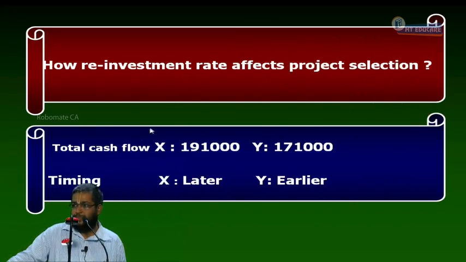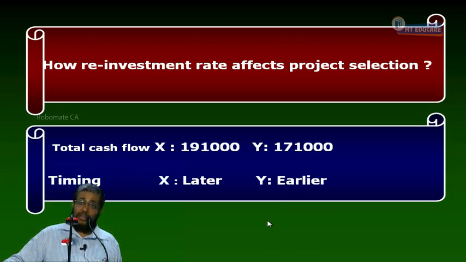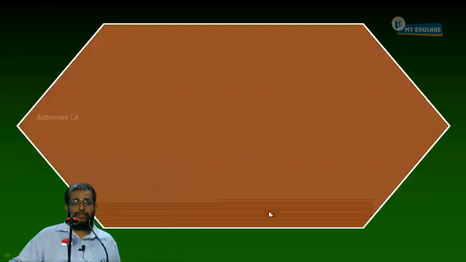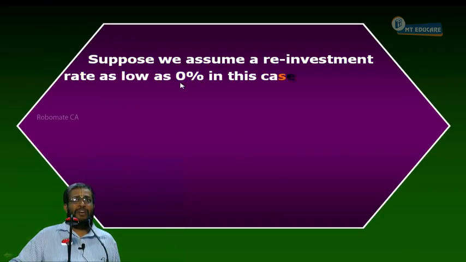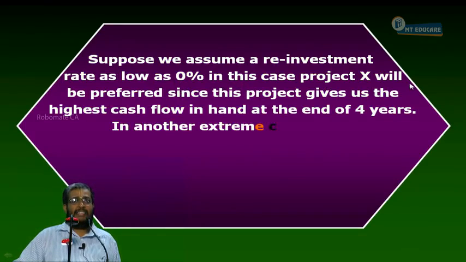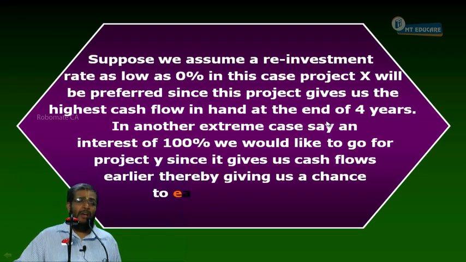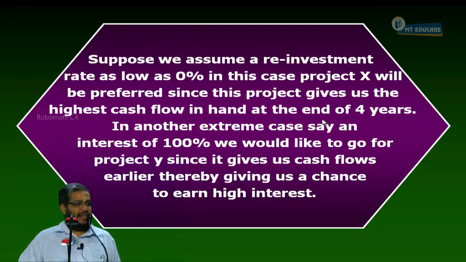Now all participate. What is the advantage of X? More total cash flow. Advantage of Y? High earlier cash flow. Suppose we assume the reinvestment rate is 0%. In this case, X will be preferred since the project will give us the highest cash flow at the end of the 4 years. With 0% interest, you will have 1,91,000, I have only 1,71,000. So X is going to be preferred.